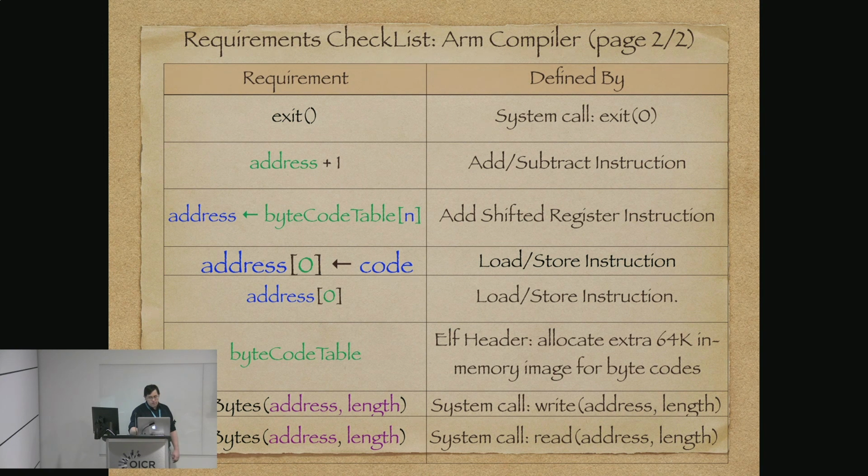And for our bytecode table, there's a rule in our ELF header. If you bother to read through all the gory details, it says you can allocate space to your memory image. So we're just going to say, yeah, we are going to make our memory 64K bigger than it has to be, and we're going to make it writable.